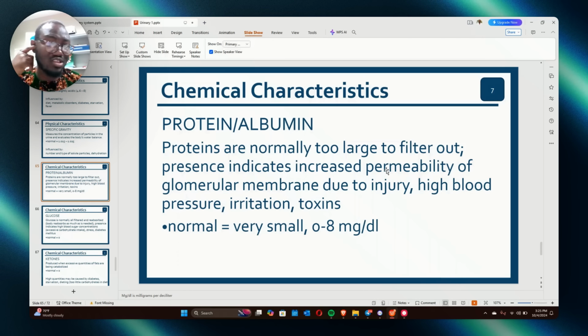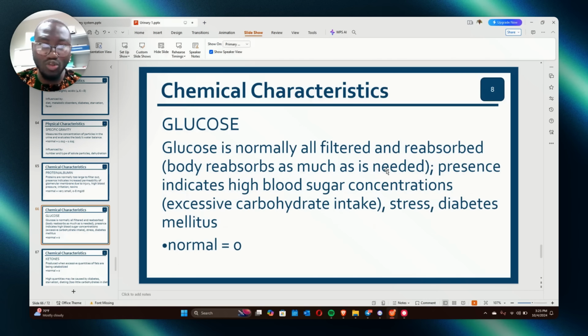Another question they can ask you is, when there is glucose in the urine, glucose is normally filtered, right? After filtration, there's a reabsorption. Blood takes back glucose. But if a lot of glucose is going to the urine, that means that person has high glucose level. Meaning what? Diabetes mellitus. So if they tell you glucosuria, that's glucose in the urine, look for diabetes mellitus in the option.